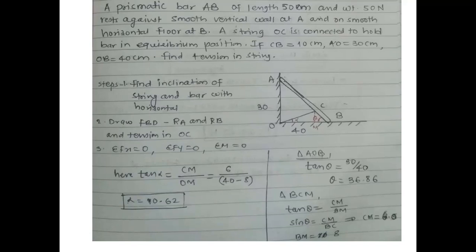Its self weight will be there. As that bar is resting at A, one reaction from the surface will be there, and again it is resting on B, so a reaction will be there. RB and RA are the reactions from the surfaces. 50 Newton weight is given to us.